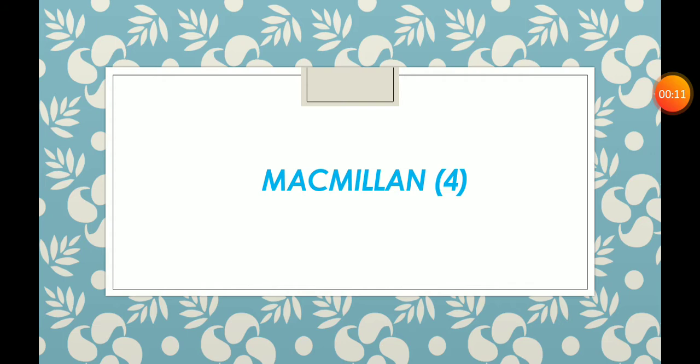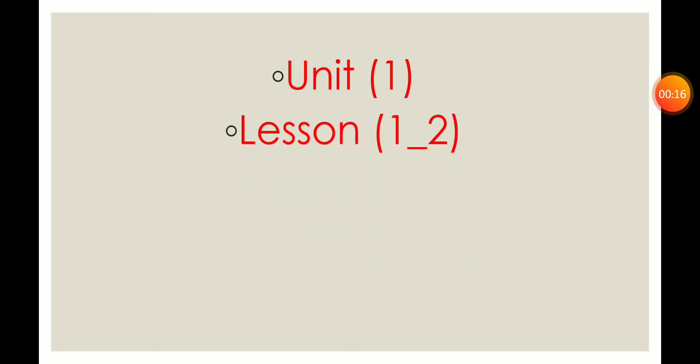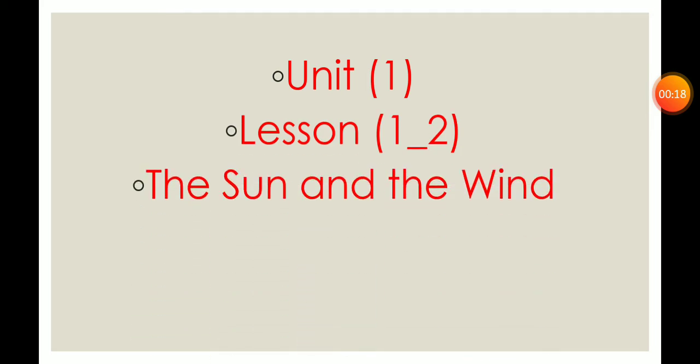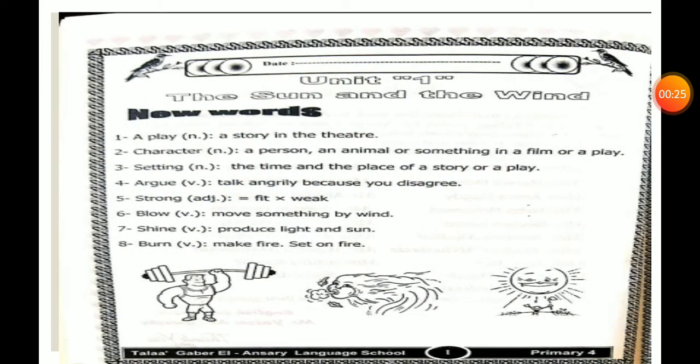Let's see. Unit 1, Lesson 1 and 2, The Sun and the Wind. So, our unit is The Sun and the Wind. Open your booklet, page 1, please. Write the short date. You will find Unit 1, The Sun and the Wind. The first page is about our new words. We have 8 easy words.